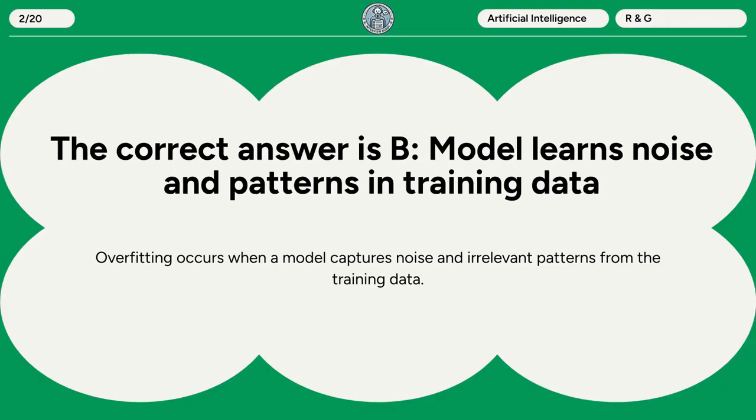The correct answer is B. Model learns noise and patterns in training data. Overfitting occurs when a model captures noise and irrelevant patterns from the training data.